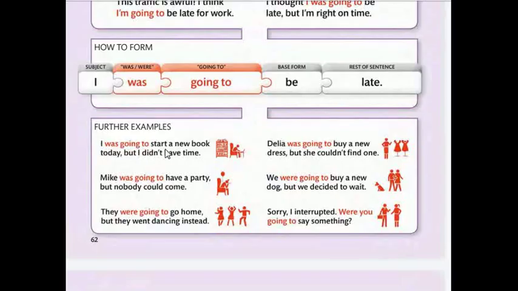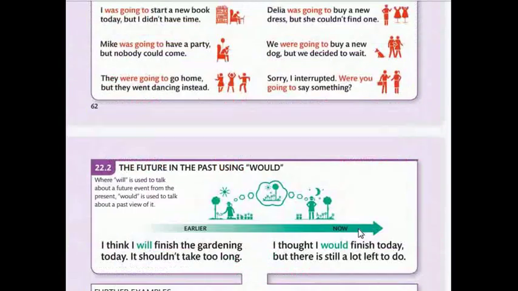Examples. I was going to start a new book today, but I didn't have time. Mike was going to have a party, but nobody could come. They were going to go home, but they went dancing instead. Taylor was going to buy a new dress, but she couldn't find one. We were going to buy a new dog, but we decided to wait. Sorry, I interrupted. What were you going to say today?